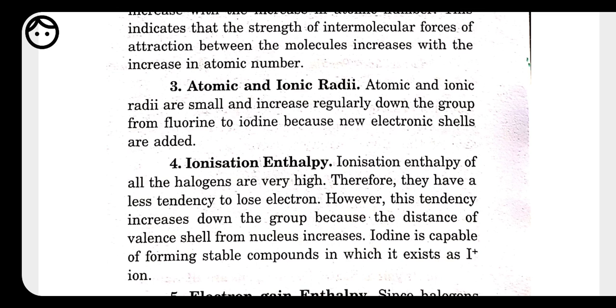They have less tendency to lose an electron, and this tendency increases down the group. As we move down, the size increases, and if the size increases, the ionization enthalpy becomes less. So when comparing the ionization enthalpy, on moving down the size increases and the ionization enthalpy decreases.